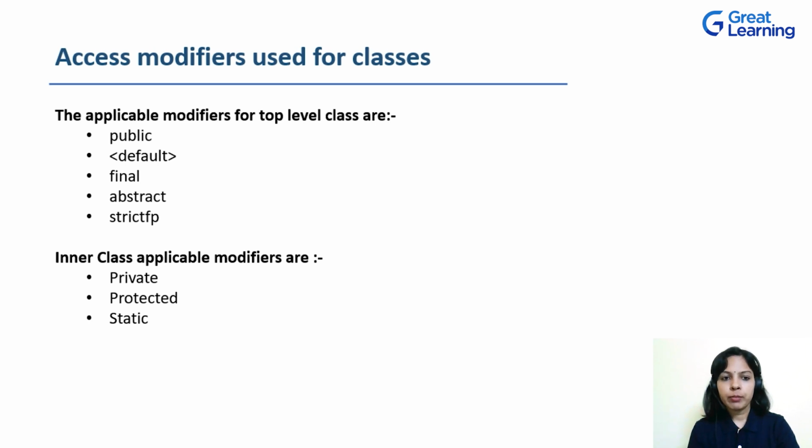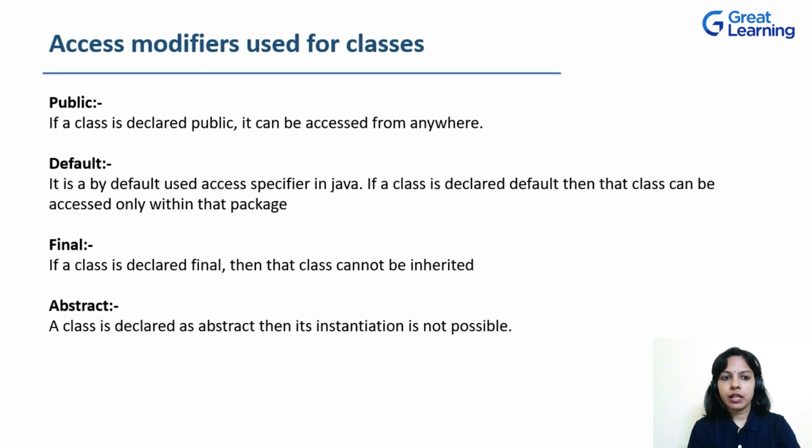Out of all these, public, final, abstract, and strictfp are the keywords which have to be used if you have to define a class to be public or final or abstract or strictfp. But default is not used as a keyword. When you don't define any access modifier for the class, by default it becomes of default type. So default is not a keyword to be used. For inner classes, the applicable modifiers are private, protected, and static. Access modifiers that are used for outer classes are public, default, final, and abstract.